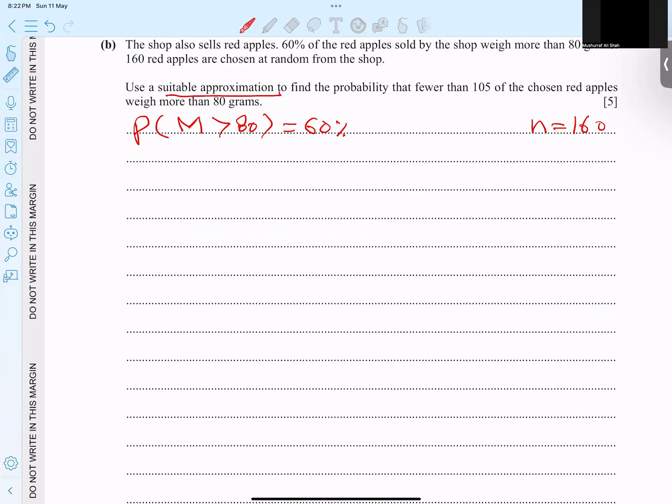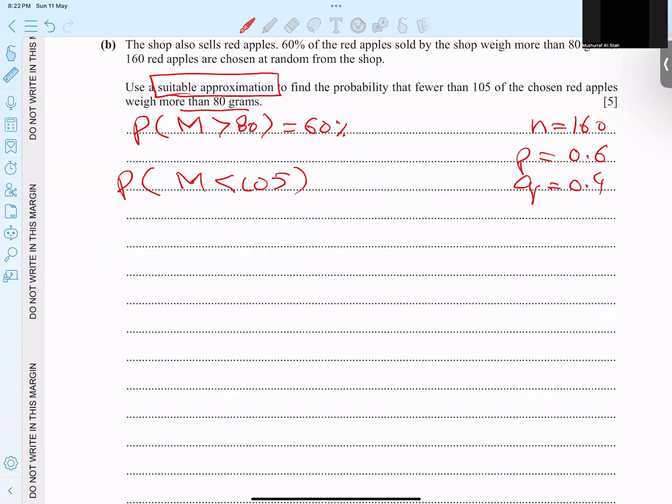Use a suitable approximation. Whenever a suitable approximation comes, we have to go for, first of all, continuity correction. But he said fewer than 105, so repeat my words, find the probability that fewer than 105 of the chosen red apples weigh more than 80 grams. More than 80 gram will behave as P. More than 80% is 60%, so P is 0.6 and Q becomes 0.4. And now, student, this is done. And he said fewer than 105.